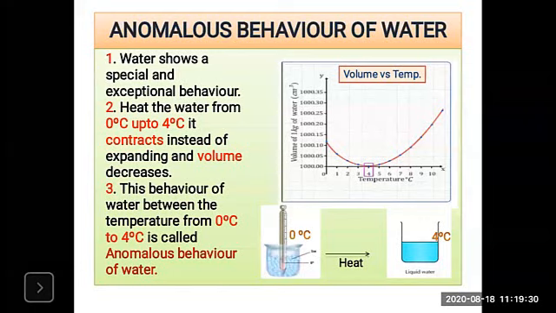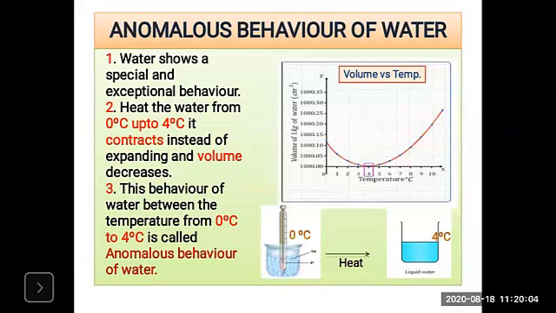So when we melt the ice, when you heat the ice, what will happen? Instead of expansion of water, the water contracts up to 4 degree Celsius. So the temperature range is 0 degree centigrade to 4 degree centigrade. What will happen there? Instead of expanding, the water contracts and volume decreases.